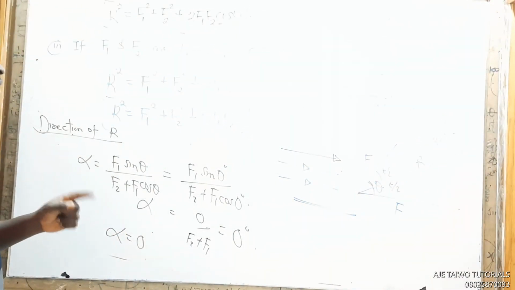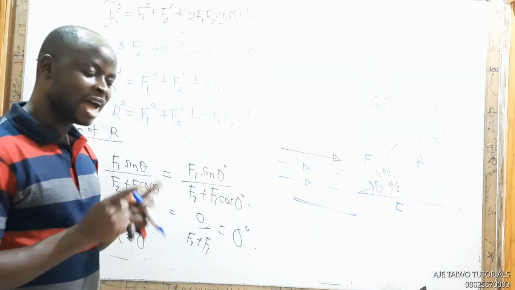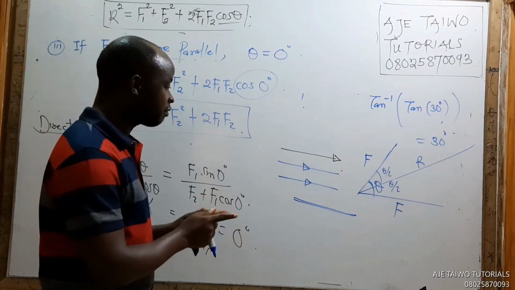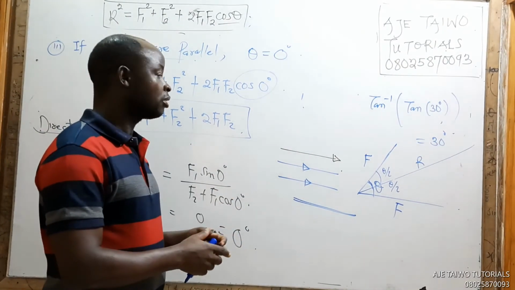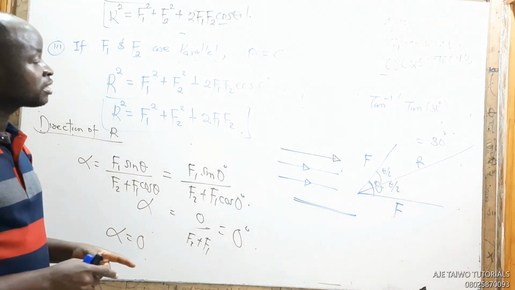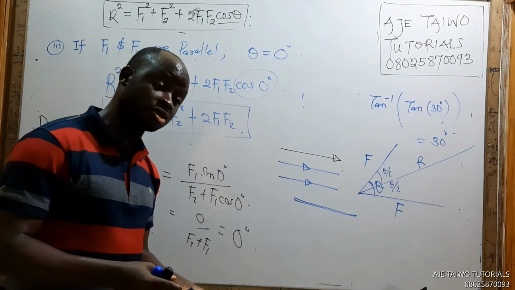But you should know that if two parallel forces are in the same direction, your resultant is actually addition. If two parallel forces are in different directions, your resultant is actually subtraction.